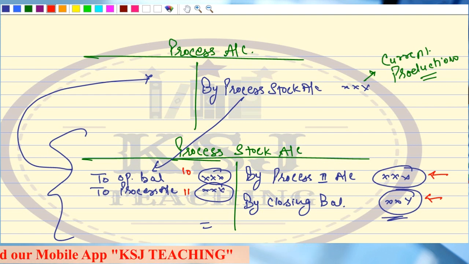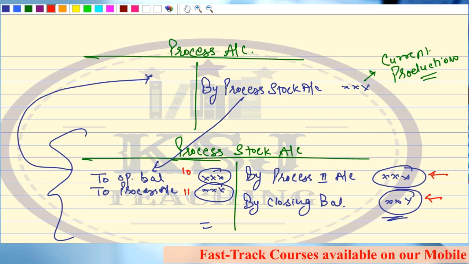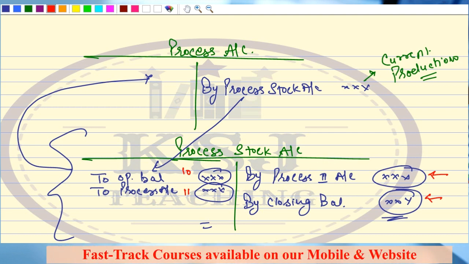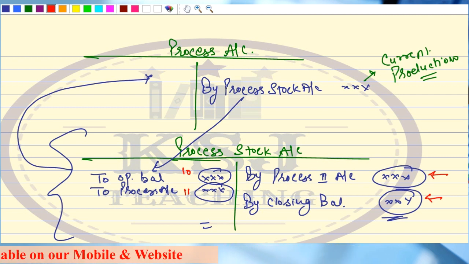The raw material came into the factory at, say, 100 rupees. It is lying in my store. Next day, I have not consumed all of it, I have consumed some of it, and some is lying in my store. Next day, the price of the raw material which is lying in the store will remain the same, right? It will remain 40 only. Isn't it? That is not going to change.